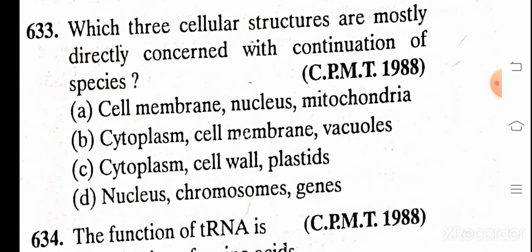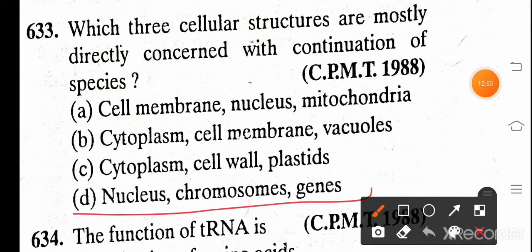Which three cellular structures are most directly concerned with continuation of species? A. Cell membrane, nucleus, mitochondria, B. Cytoplasm, cell membrane, vacuole, C. Cytoplasm, cell wall, plastid, D. Nucleus, chromosomes, gene. And the correct answer is nucleus, chromosome, and gene.